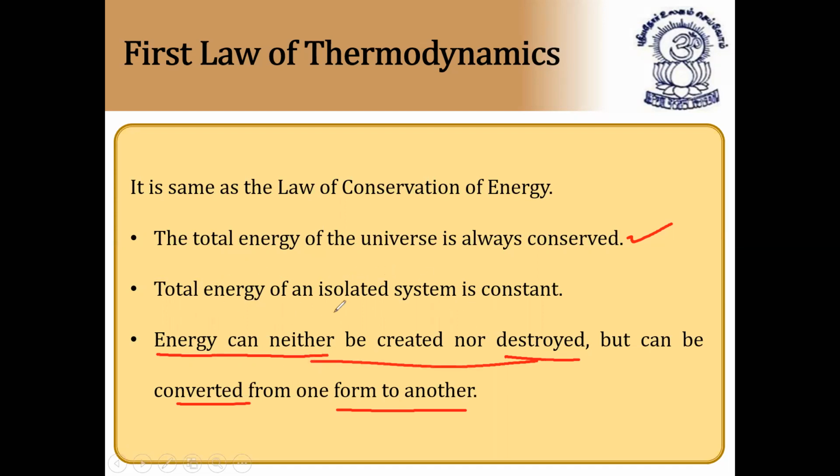The total energy of an isolated system, where neither heat nor matter is given out to the surroundings, is called an isolated system. And for an isolated system, the total energy is always constant. This is called the first law of thermodynamics. It is similar to the law of conservation of energy. I hope it is clear. Next.